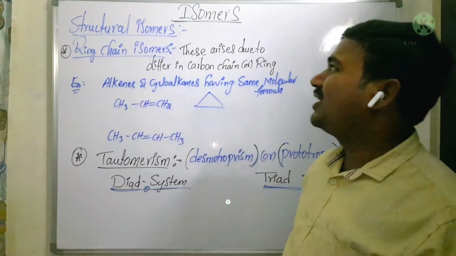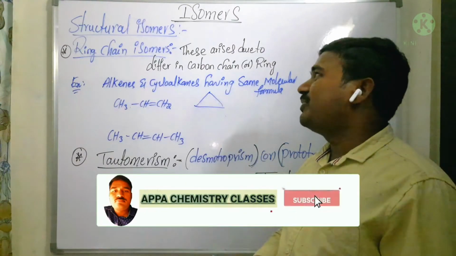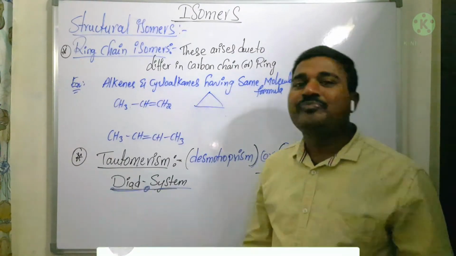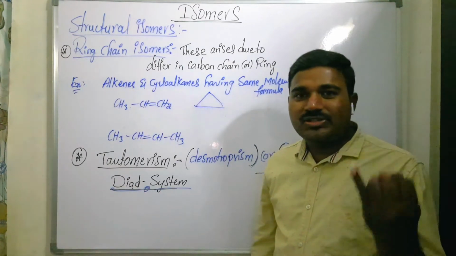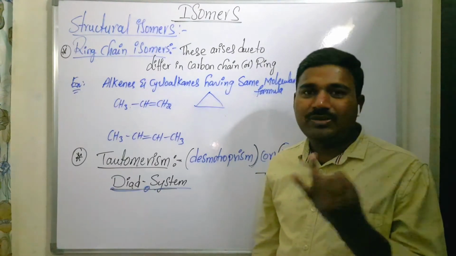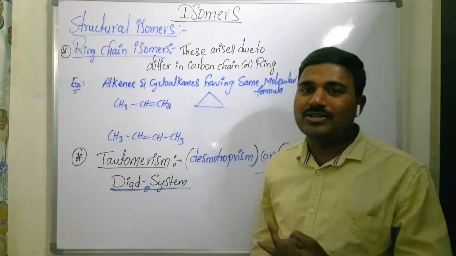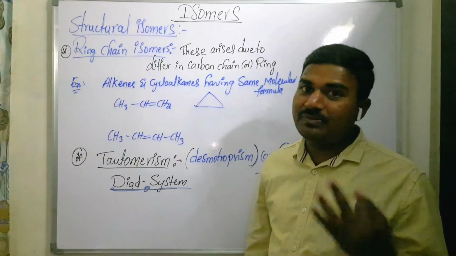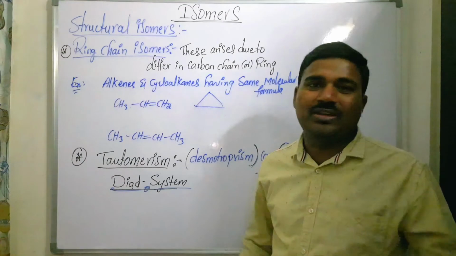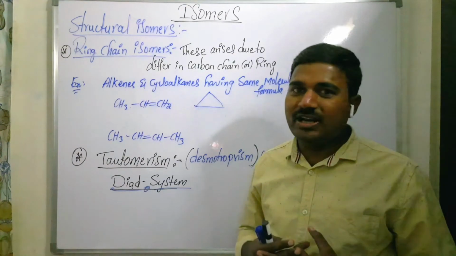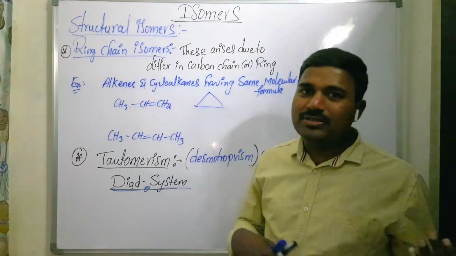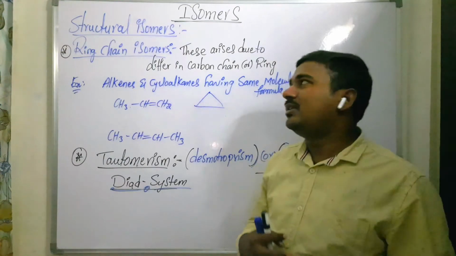Now today's topic is a continuation of the last video, that is structural isomers. In the previous videos we had discussed chain isomers and, in the first video, positional isomers. In the second video we had seen functional group isomers with more examples, and metamers with more examples, and we also saw some related problems there.